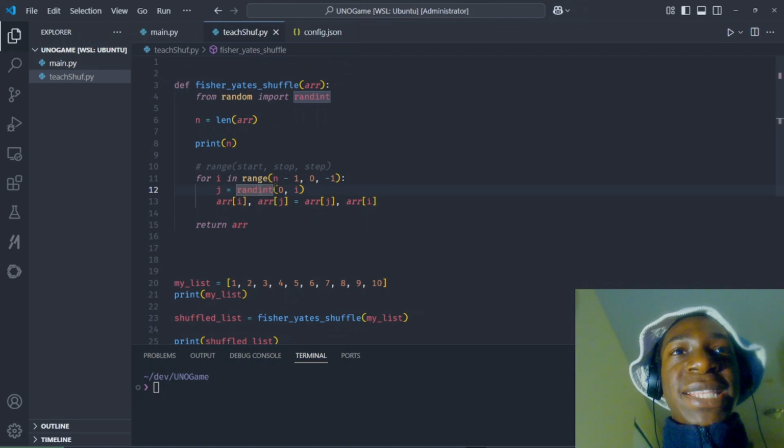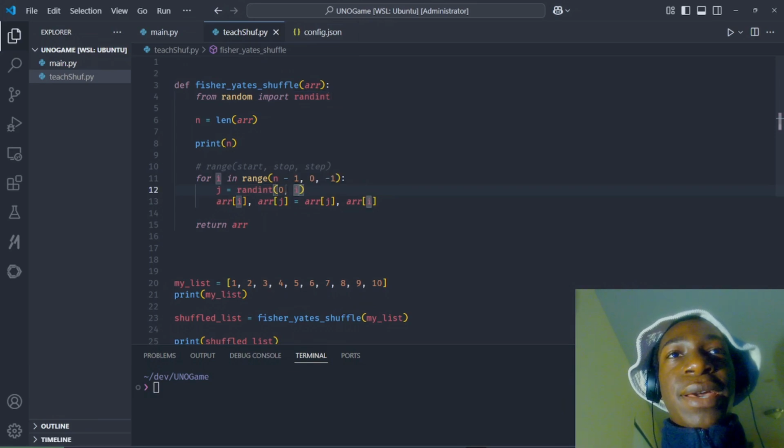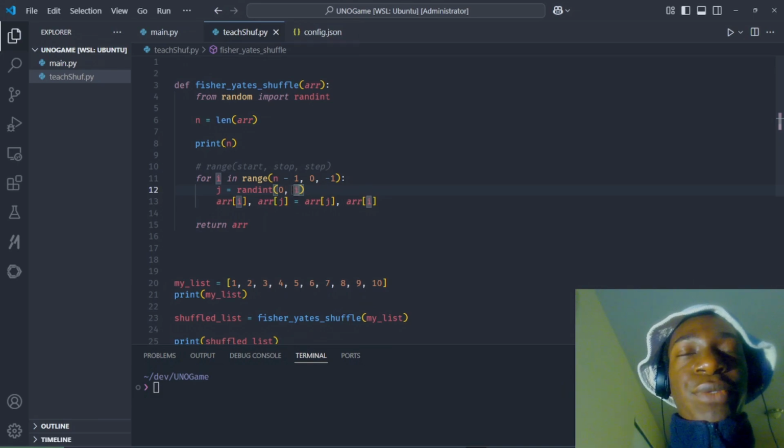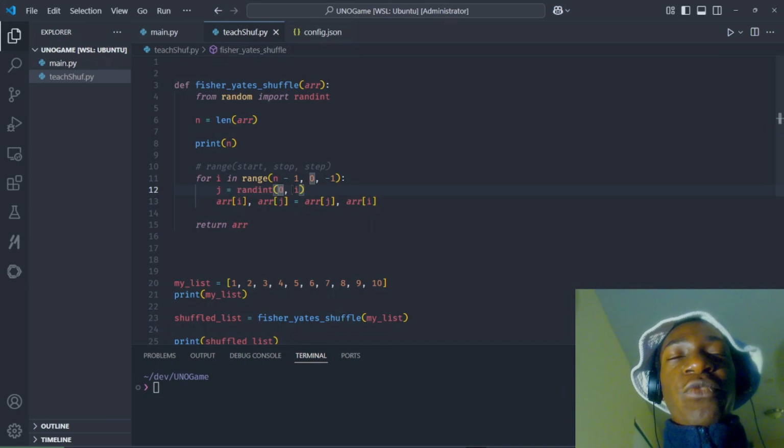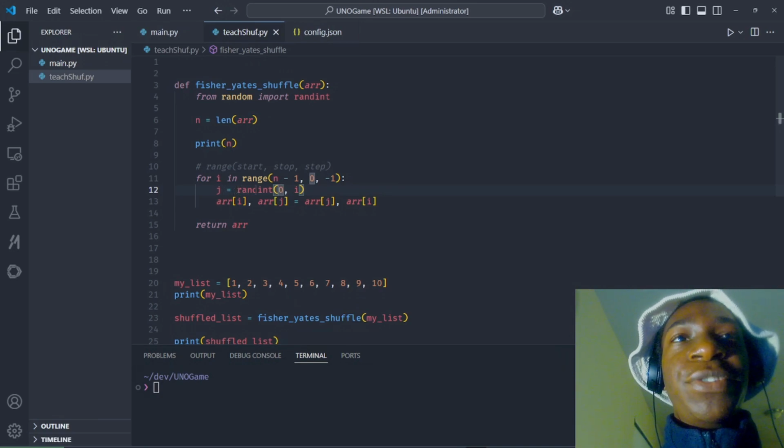Okay? Next, we have a variable called j, and randint, remember we imported it? So we do randint, and then we put 0 and then i. And just know that i is our last index, the last item in the list. And so we want to return a random number that includes both endpoints, 0 and i, and select a number between them. So yeah, that's what j is. We just want to randomly select a number between these two numbers, and then store it inside j.